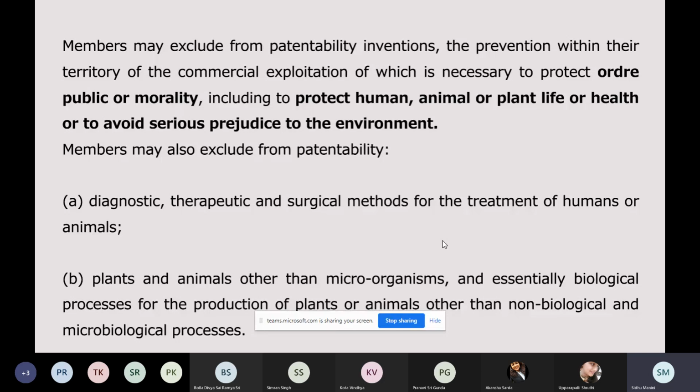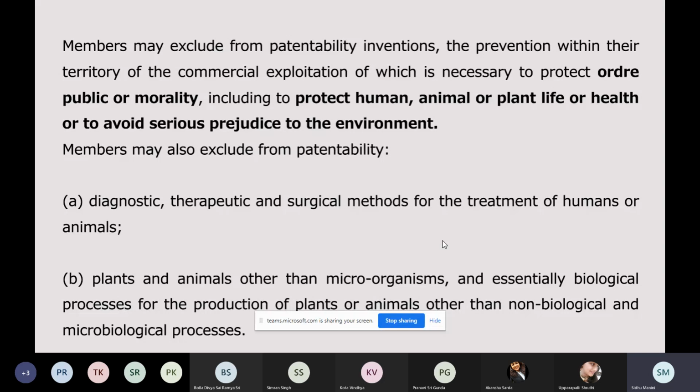Members may exclude from patentability inventions the prevention within the territory of the commercial exploitation of which is necessary to protect order, basically public order, morality, including protecting human, animal, or plant life or health, or to avoid serious prejudice to the environment. Now this says members may, so this is a may provision. Now they are giving an option to the countries whether they want to or they don't want to.